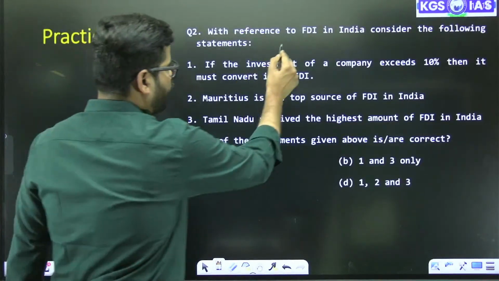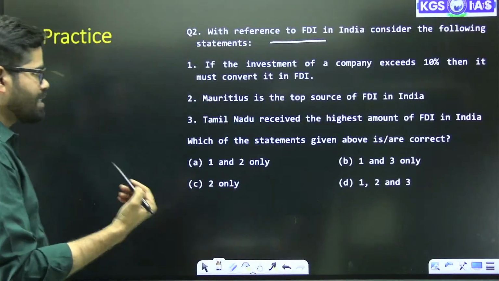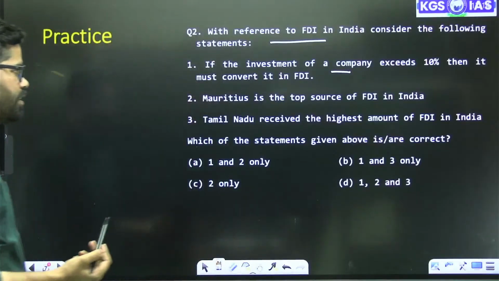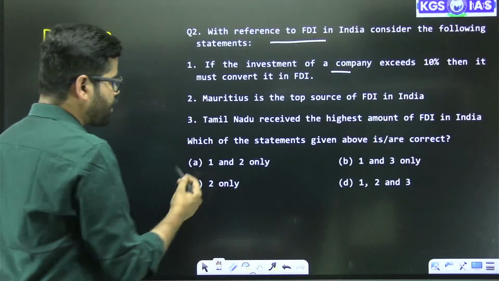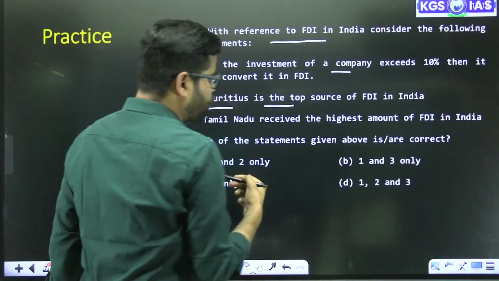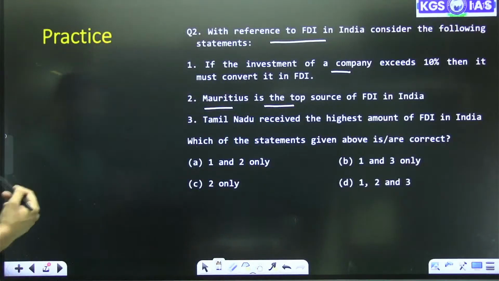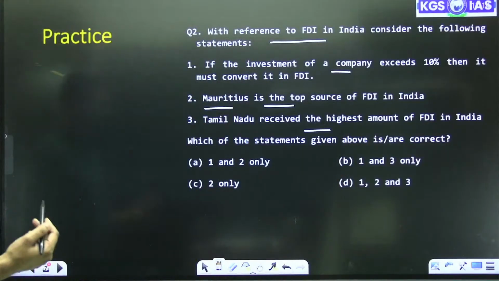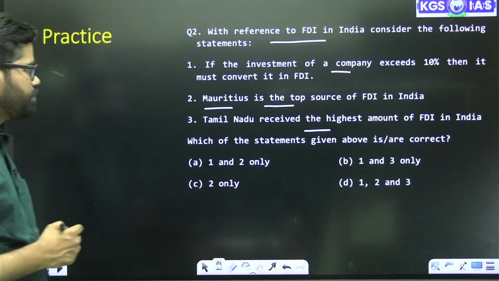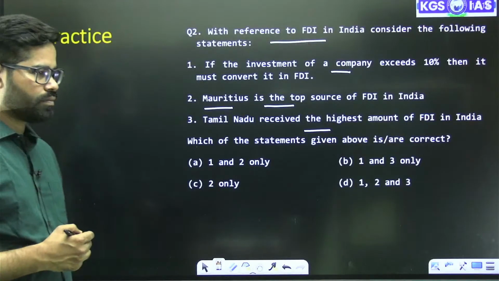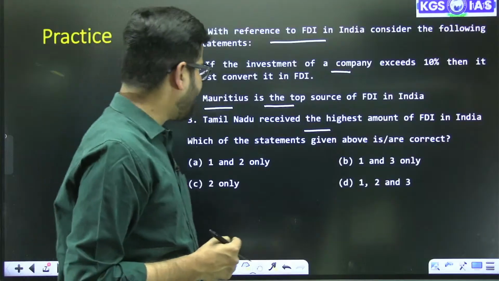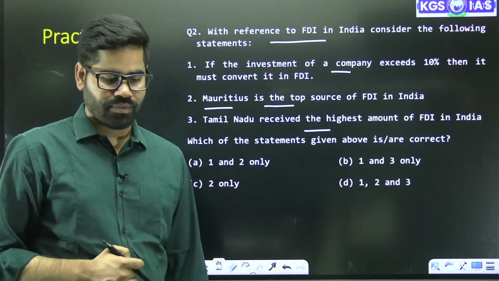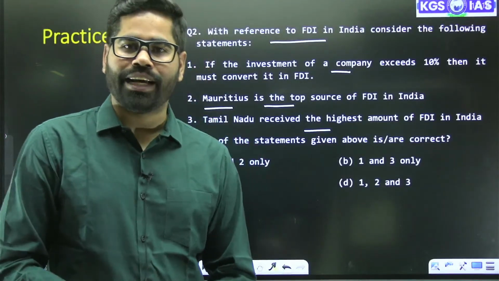Next one is, with reference to FDI in India, consider the following. If the investment of a company exceeds 10%, then it must be converted into FDI. Mauritius is the top source of FDI in India. Tamil Nadu received the highest amount of FDI in India. Which of the statements given above is or are correct? 1 and 2 only, 2 only, 1 and 3 only, and 1, 2, and 3. It is about foreign direct investment in India.